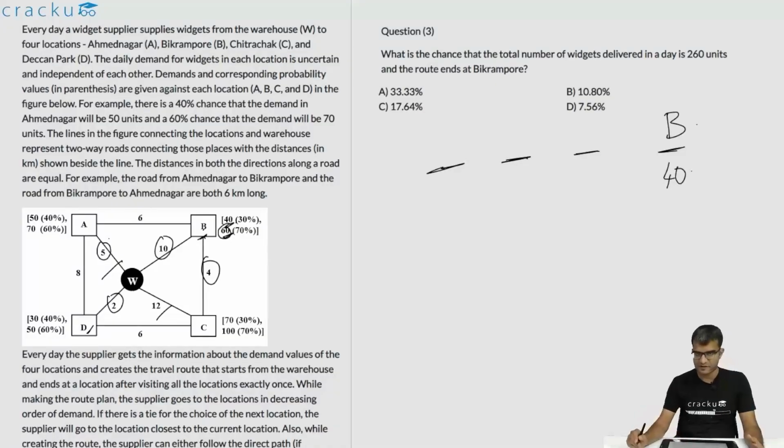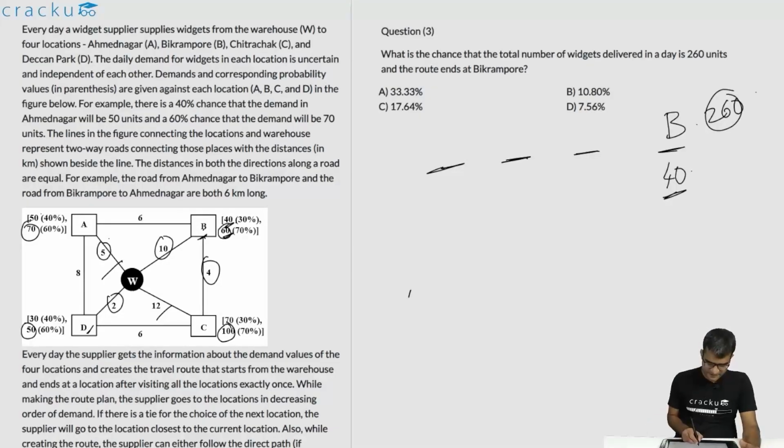This is the first thing we should remember. The second thing is to look at the maximum possible orders from the remaining 3 cities: 100 plus 70 plus 50 is 220, plus this 40 will be 260. This is the only way you are going to get 260 once you know for certain that B has ordered only 40 units and did not order 60 units, because if B had ordered 60 units, it would definitely be visited before D, which can order only a maximum of 50.